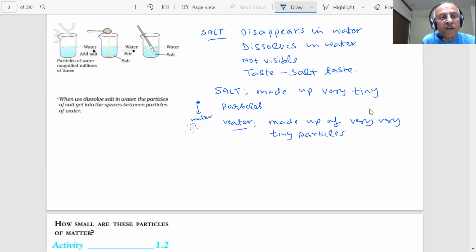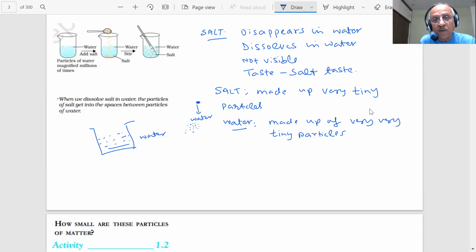And when I see water in the beaker, student, what I see is water. But I don't see those tiny particles with my eyes, neither of the salt nor of the water. But once they dissolve, student, the salt has disappeared. Where has it gone, student? That means, important, salt is made up of tiny particles, water is made up of tiny particles.